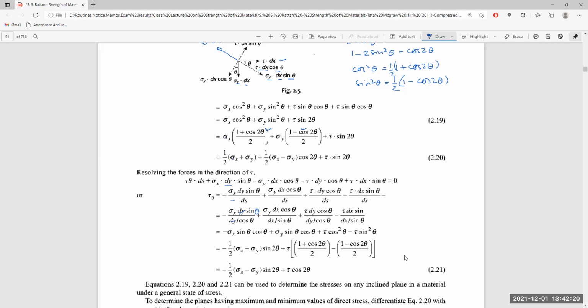So here, dx and dy, minus sigma x sin theta cos theta, and dx is cancelling each other, plus sigma y sin theta cos theta, and dy is cancelling each other, so tau cos square theta, and this dx is cancelling each other, so minus tau sin square theta.